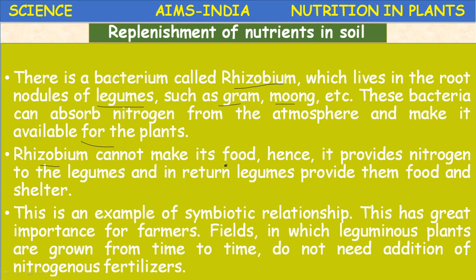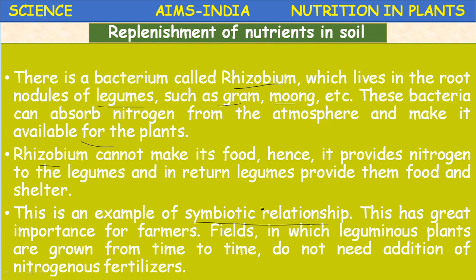Rhizobium cannot make its own food, hence it provides nitrogen to the leguminous plants, and in turn the legumes provide the bacteria food and shelter. This is a good example of a symbiotic relationship.